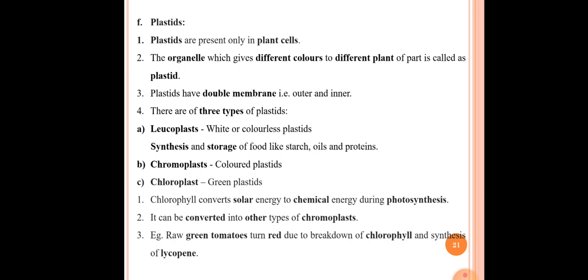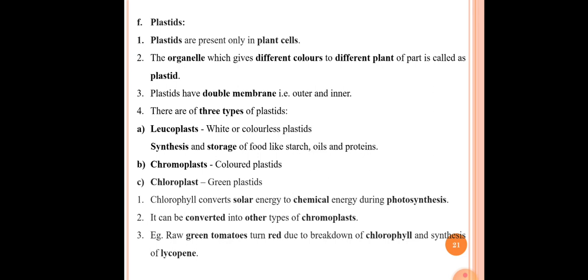Okay, so chromoplasts are called colored plastids. The next one is the chloroplast. In case of chloroplast, they are called green plastids, because the green colored pigment, that is chlorophyll, is present in the chloroplast. That's why they are called green plastids.